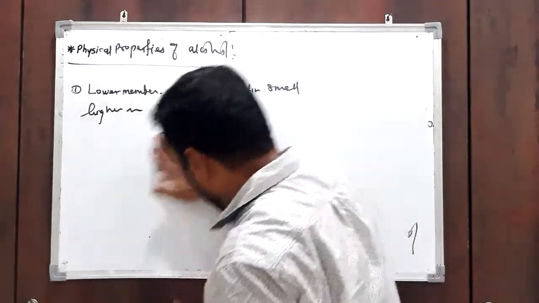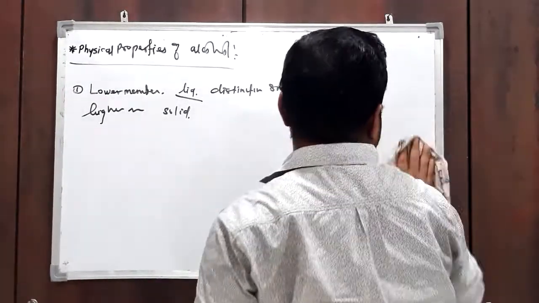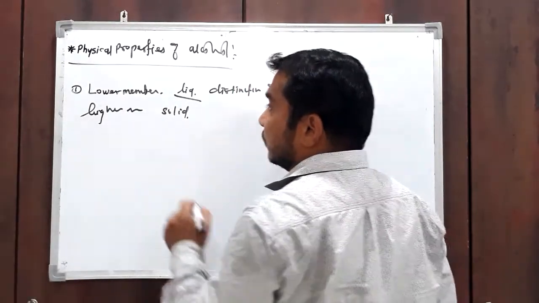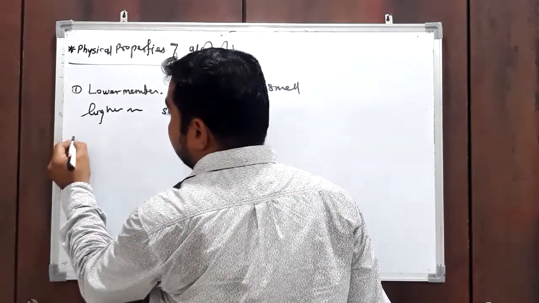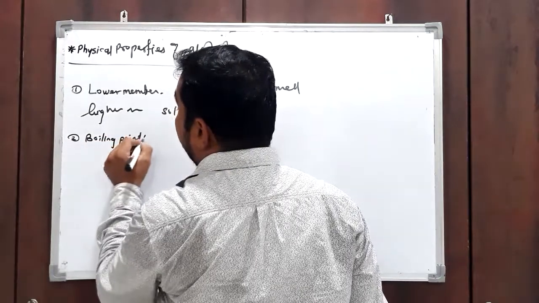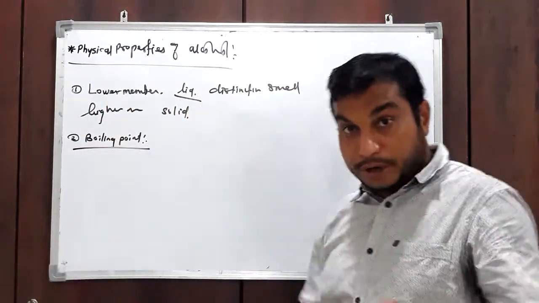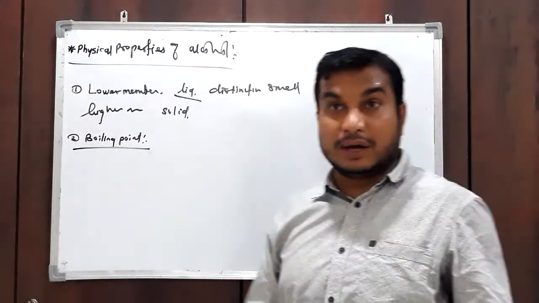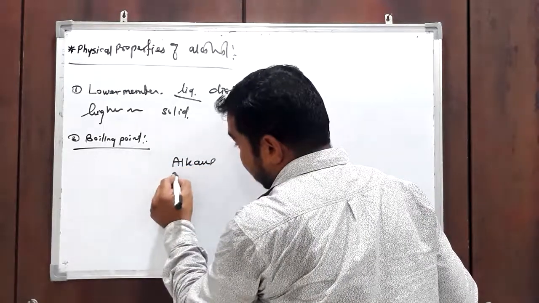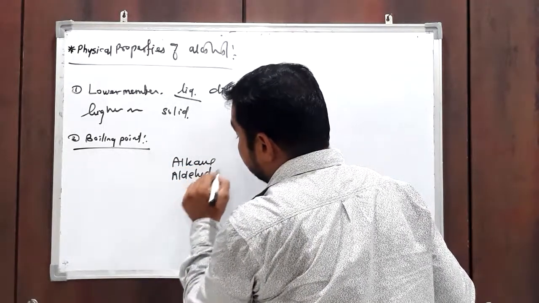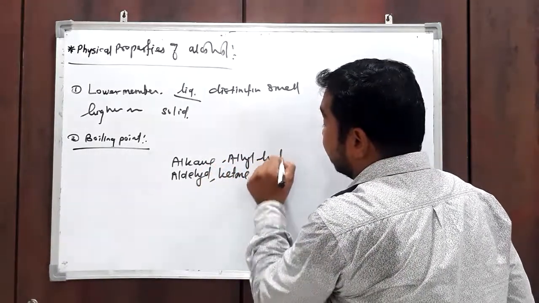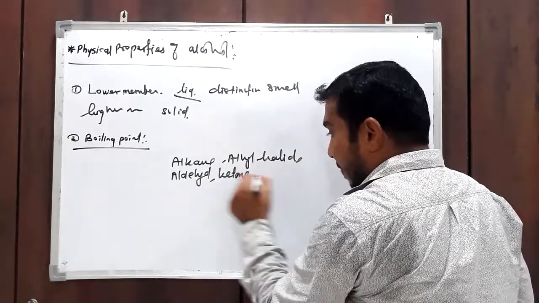See, and then if we discuss their boiling point, the boiling point of these liquid alcohols is quite larger than alkane, aldehyde, ketone, alkyl halide, and even ether.